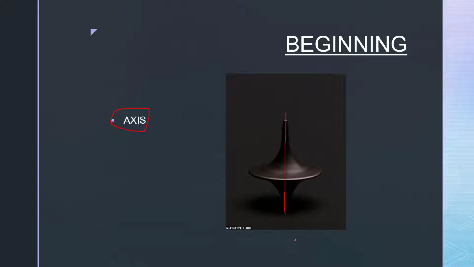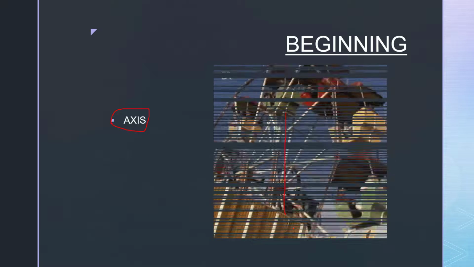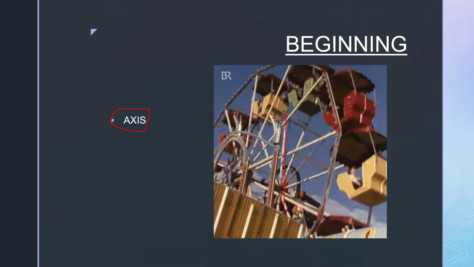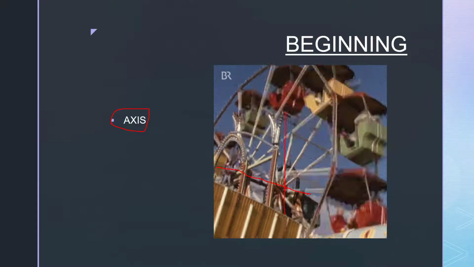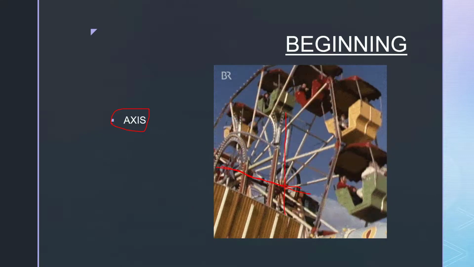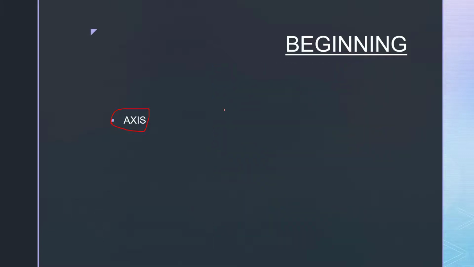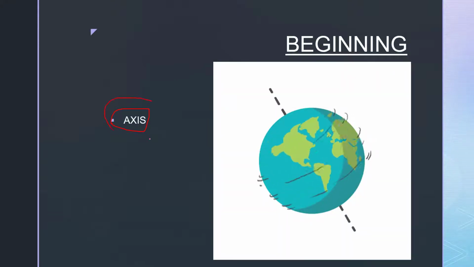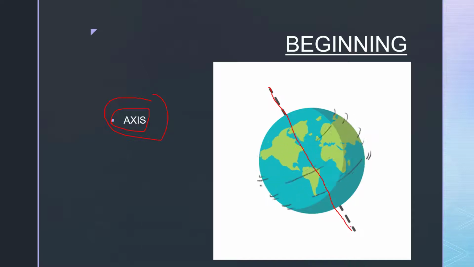In the same way, you may have enjoyed the ride of the Ferris wheel like this. Here also this wheel rotates on an axis. Here you can see this axis. So all these spinning toys have an axis on which they spin. In the same manner, Earth also spins or rotates on a particular line which we call the axis of the Earth. On the screen you can see this imaginary line on which the Earth is rotating.